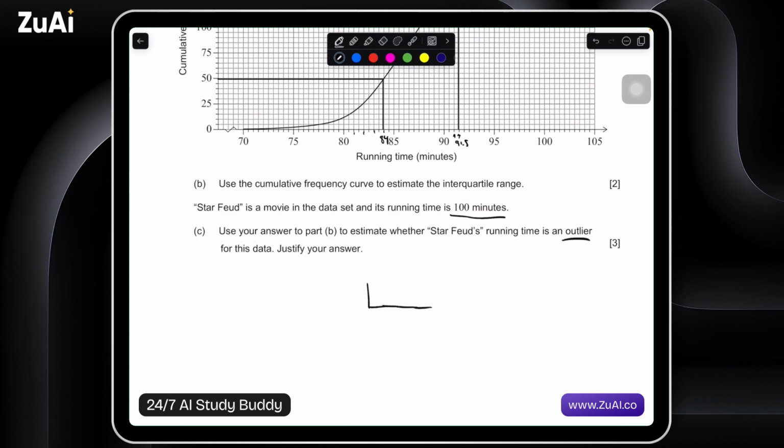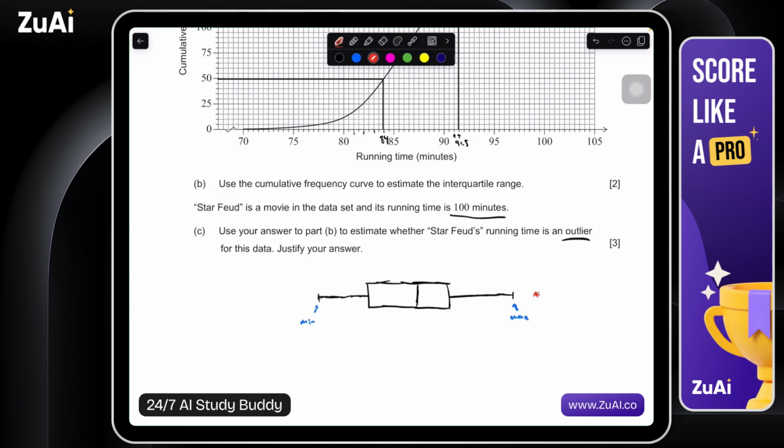So if we have another box and whisker, for example, and this is our interquartile range, let's set a median right here, and we have these whiskers. And the whiskers often extend to the max or the min. This would be, let's say, the min. This would be the max. But there are points in which there are data values that may lie beyond the main cluster of data points. And so the main cluster, or the central part of our data, are clustered in this middle 50%, or what we call the IQR.